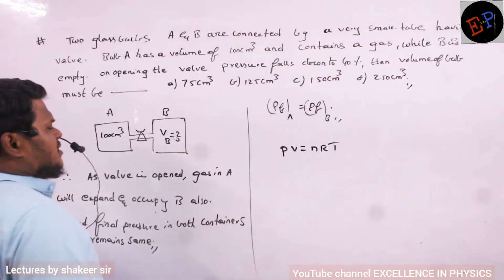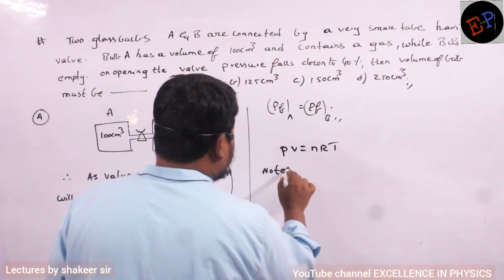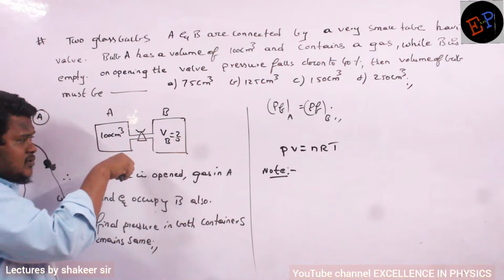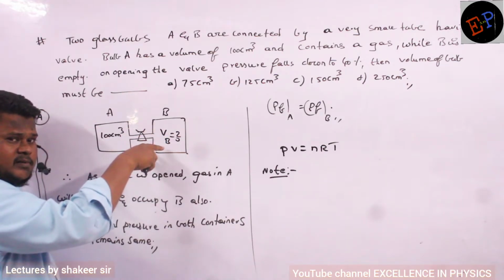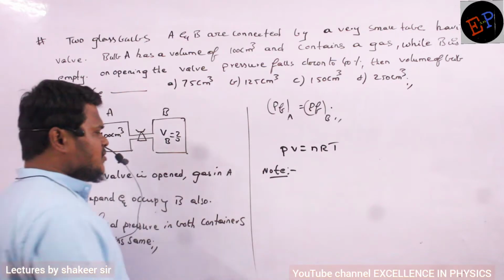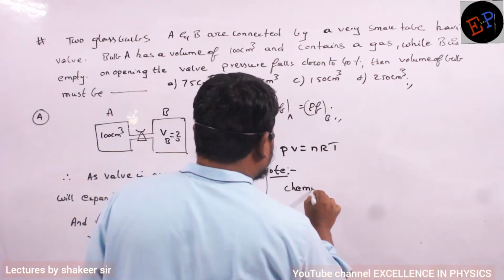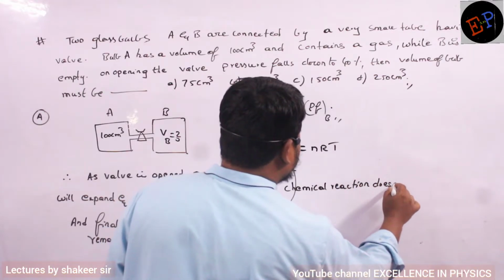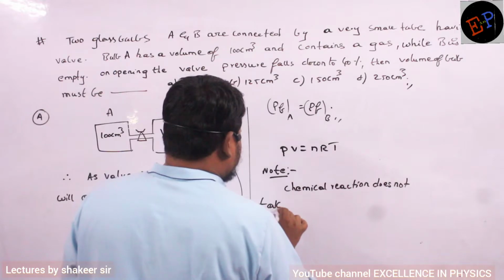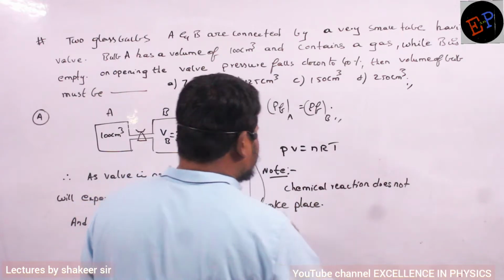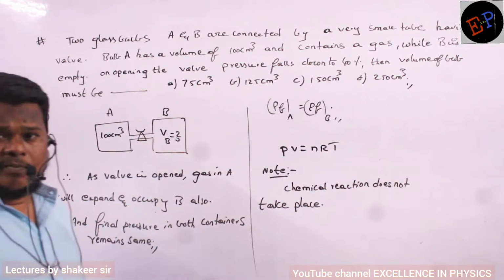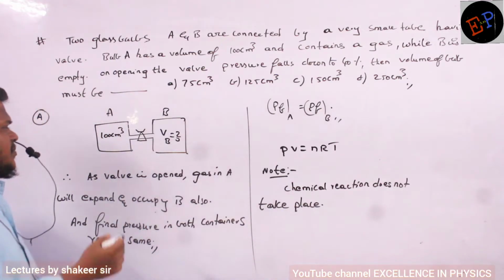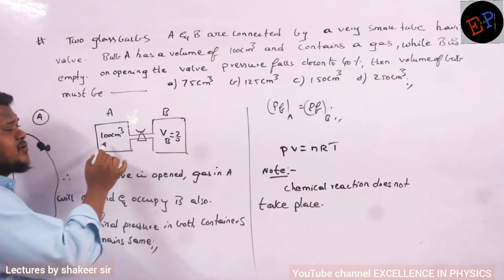Now see, another note point: is a chemical reaction happening? If I just open this valve, does this gas go and react with something here? A chemical reaction is not happening, no? So the next note point: chemical reaction does not take place. If a chemical reaction doesn't take place, the number of moles of initial gas and the number of moles of final gas must be equal. For example, initially 100 molecules of this gas are there.